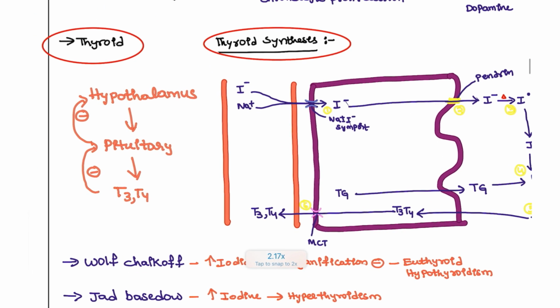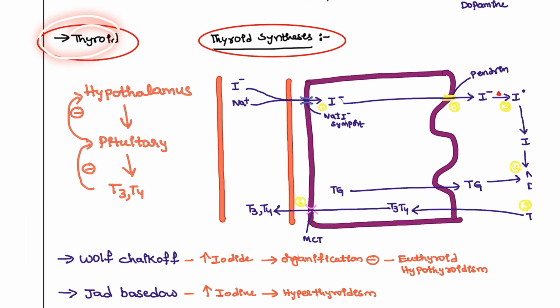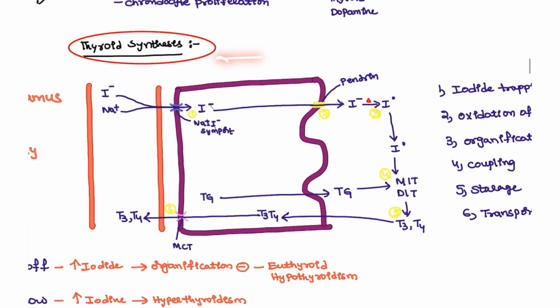Next, coming to the thyroid, which is very important. We all know the axis: hypothalamus, TRH, TSH, T3, T4. But how are T3 and T4 synthesized? We all know that the thyroid hormone is produced from the thyroid gland, but let's see how. First, we are going to get the iodine from our food.